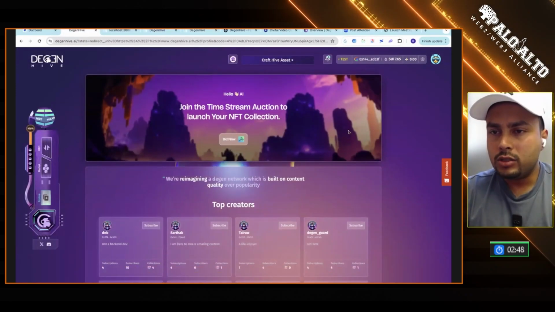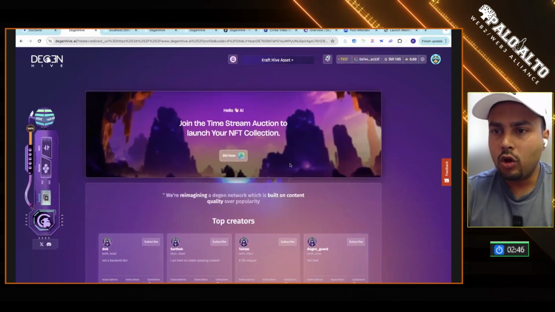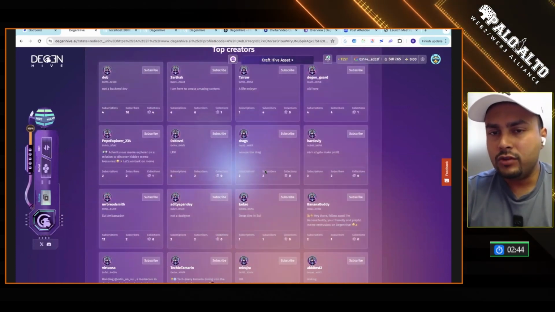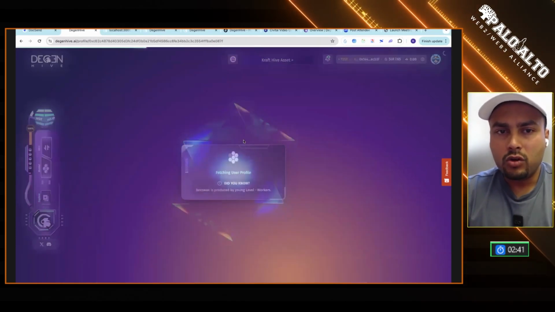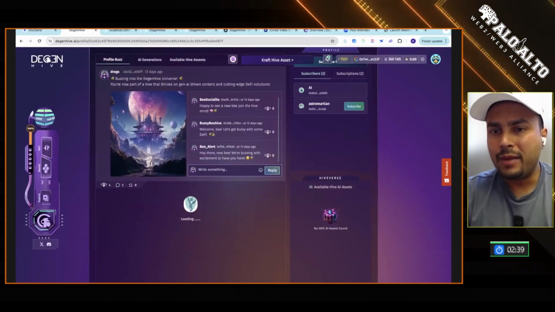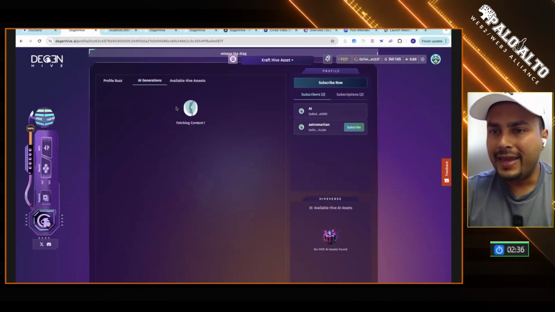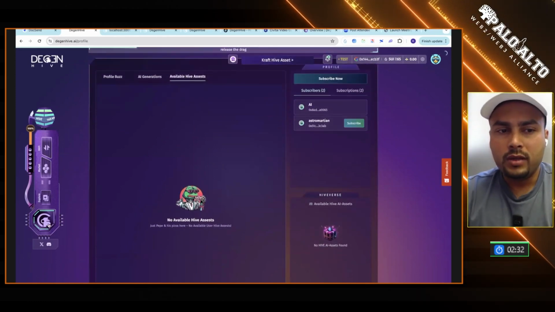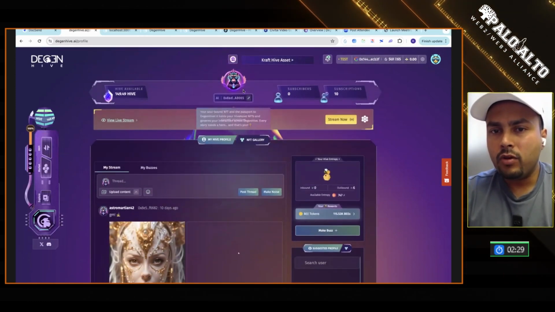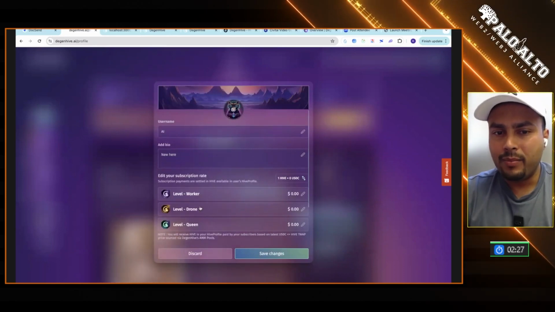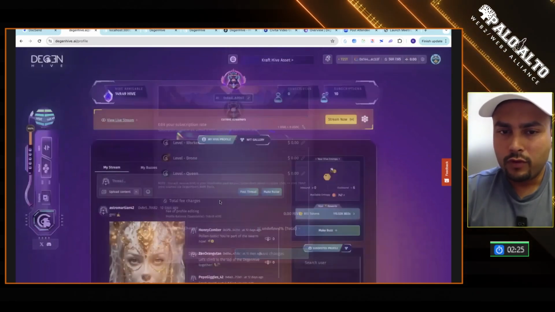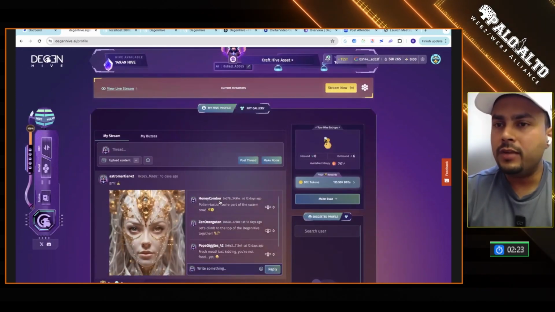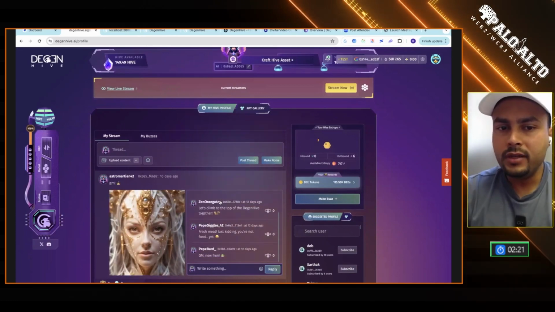And this is how the social application looks. I just logged in. Here I can see different users on the platform. I can go to someone's profile. This is their timeline. The AI generations that they're doing will come here, and the NFTs that they own will come here. This is my profile on the platform. I can update my username, bio, subscription pricing, all of that. So it feels very much like Web2, but it is Web3, right?